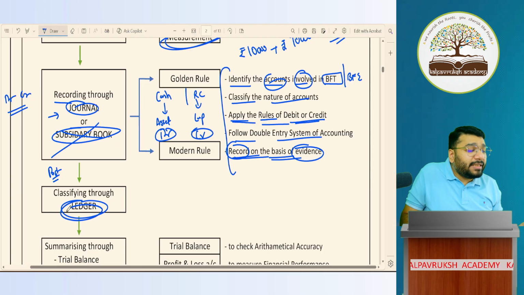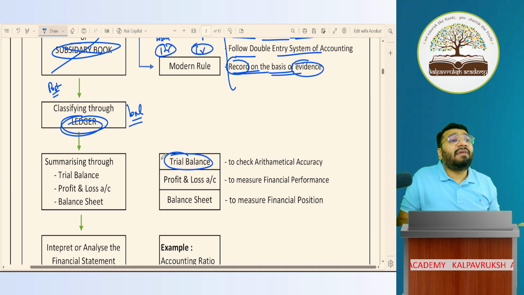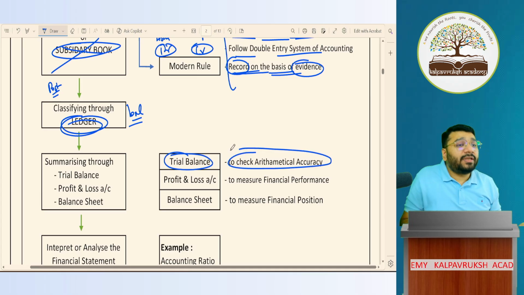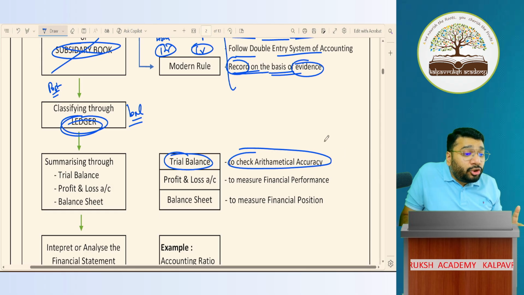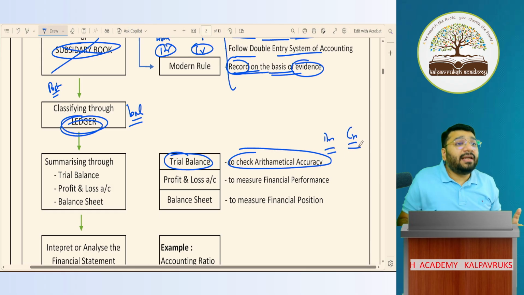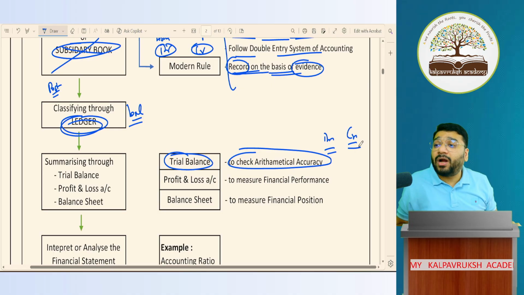So once you prepare the ledger, the balances of the ledger will be transferred to a place called the trial balance. Why? To check arithmetical accuracy. How do you check it? Once you transfer all the ledger balances to the trial balance, the total of the debit and the total of the credit should be the same. If it is the same, it means you have followed the double entry system of accounting.